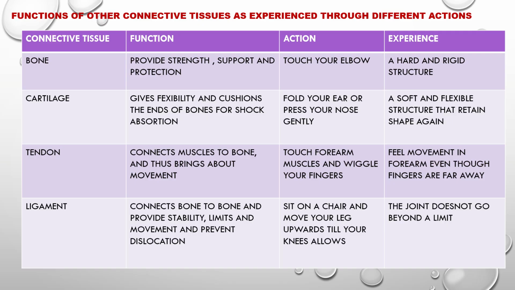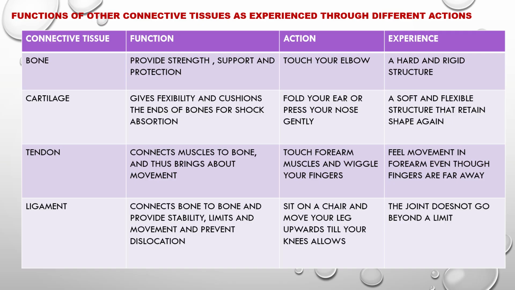Next connective tissue is tendon. It connects muscles to bone and thus brings about movement. We will touch our forearm muscles and wiggle our fingers. We will feel the movement in the forearm, even though the fingers are far away.